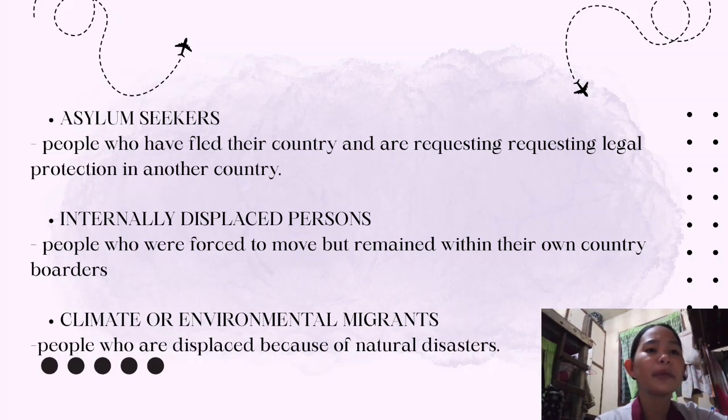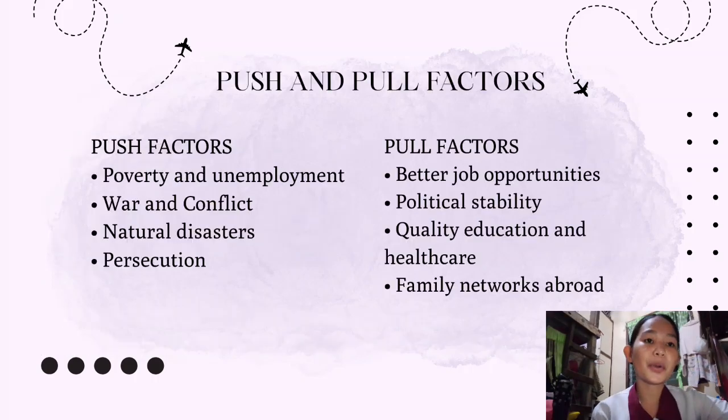So they are moving from one place to another because of natural disasters such as rising of sea levels or other environmental changes. So we also have here this push and pull factors. Basically, these push factors are the reasons that drive people away from their home country. So this is the reason why people want to leave their own country and move to another country. Well, the pull factors are the reasons they're attracted to a new destination, or these are the reasons that attract people to new destinations.